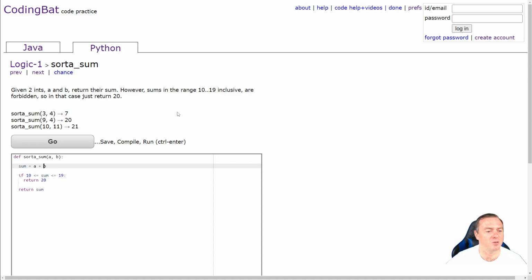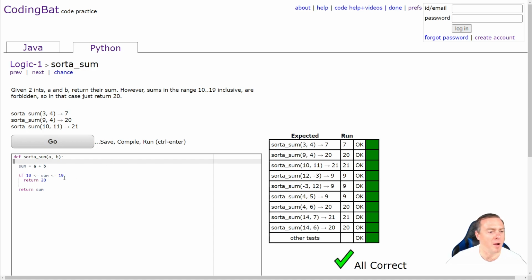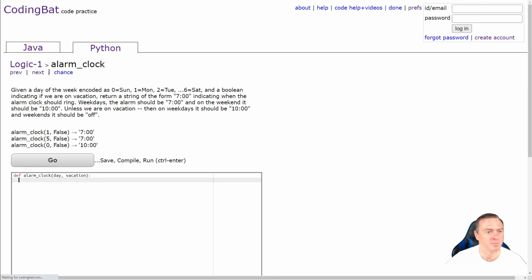So this is going to add those two numbers together, A and B, that were inputted. So 3 plus 4 does equal 7, 9 plus 4 does equal 13, 10 plus 11 equals 21. Let's see how this goes. Yeah, cool. So if the sum is between 10 and 19, we return 20. Otherwise, we just return the sum.